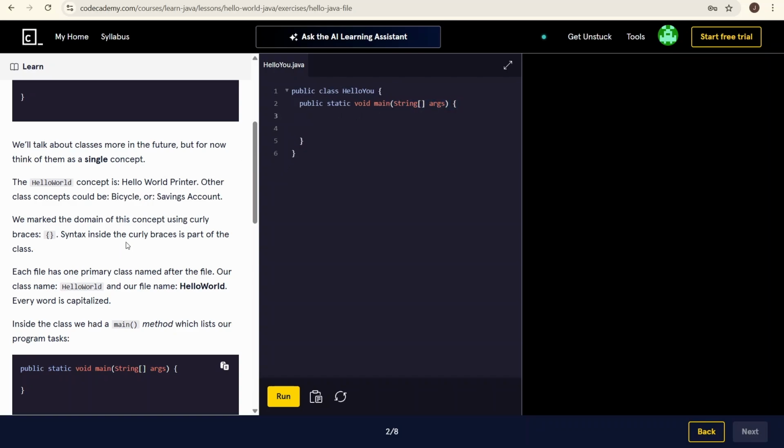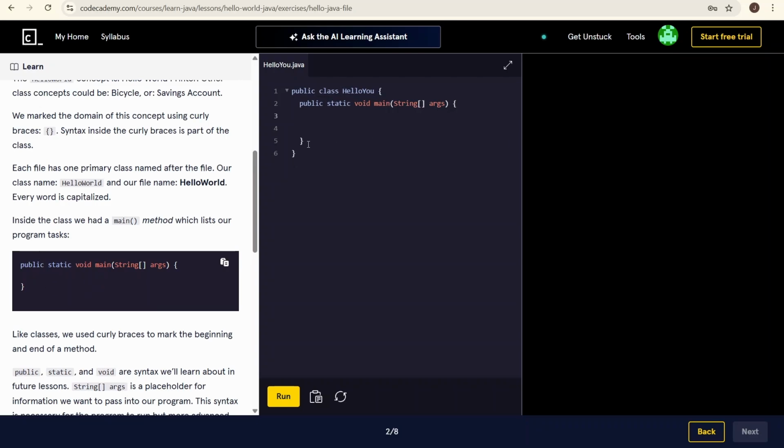That makes sense. Each file has one primary class named after the file. Our class HelloWorld has our file name, HelloWorld. Every word is capitalized. Inside the class, we have a main method which runs our program. All right, so I see main and string. It's a lot of stuff. I don't know what that means yet, but hopefully I'll learn soon.